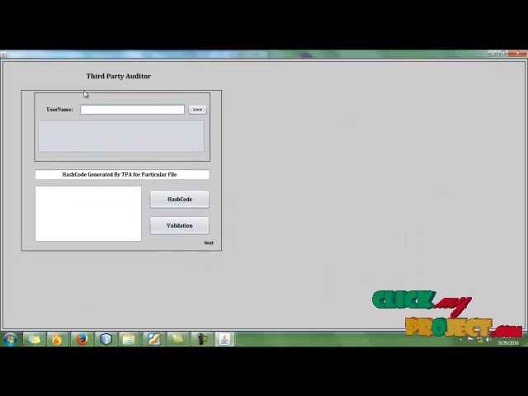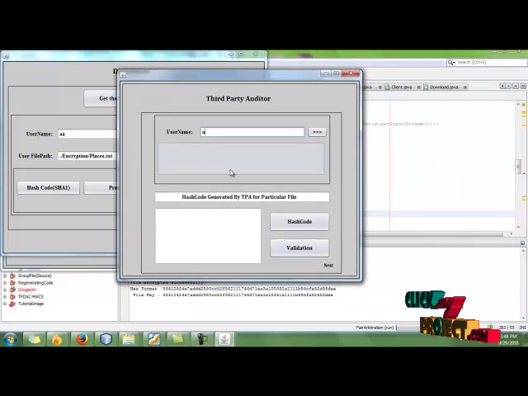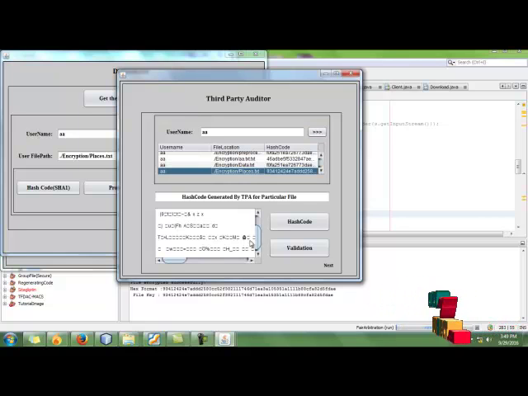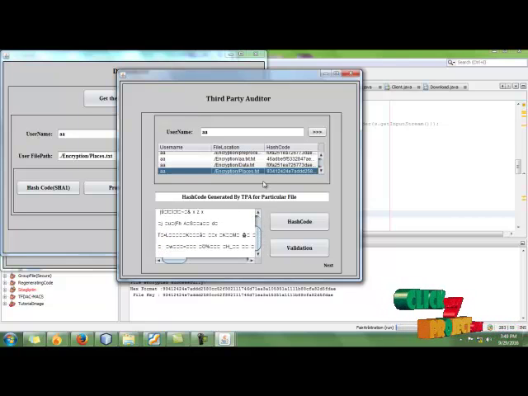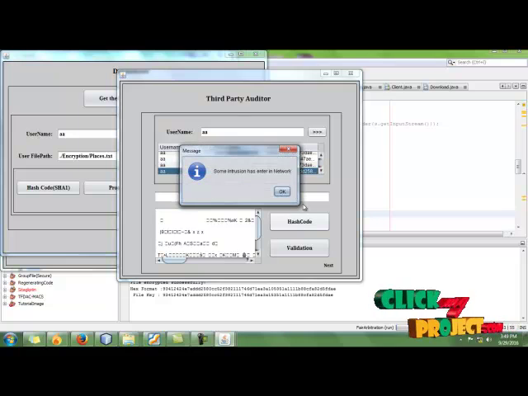In the third-party auditor, here we have to enter the username. These are all the files stored by the user. Here I am validating place.txt. This is the encrypted format. Now the TPA just gets the hash code with the file, so the third-party auditor does not know the key of that file. After that, they generate the code.